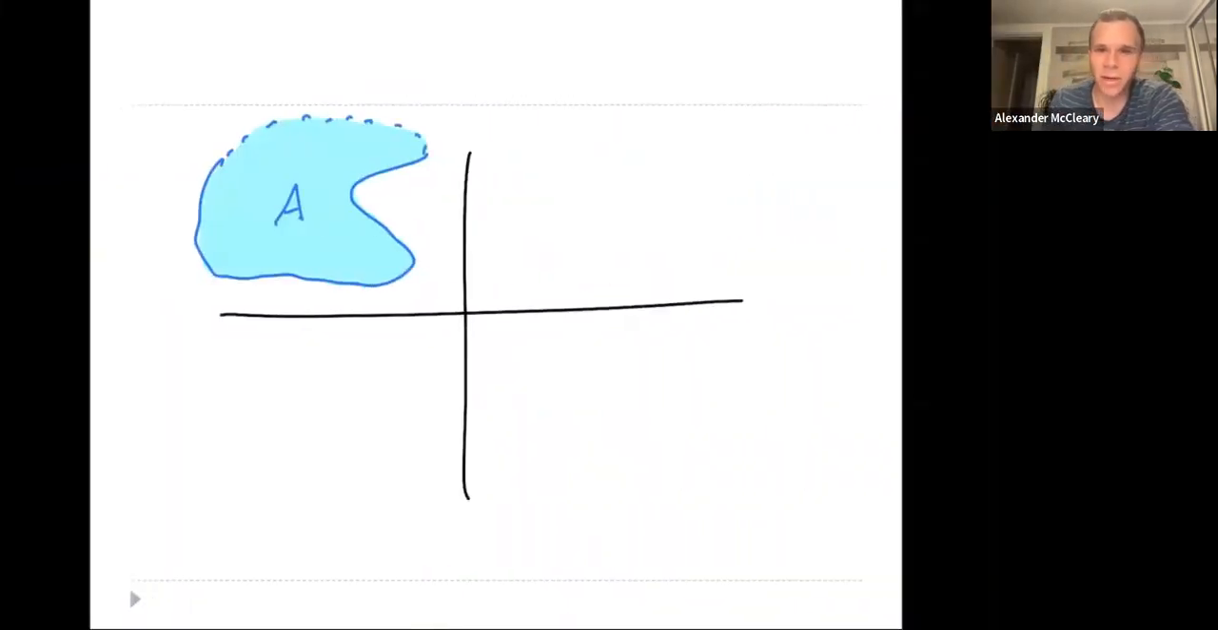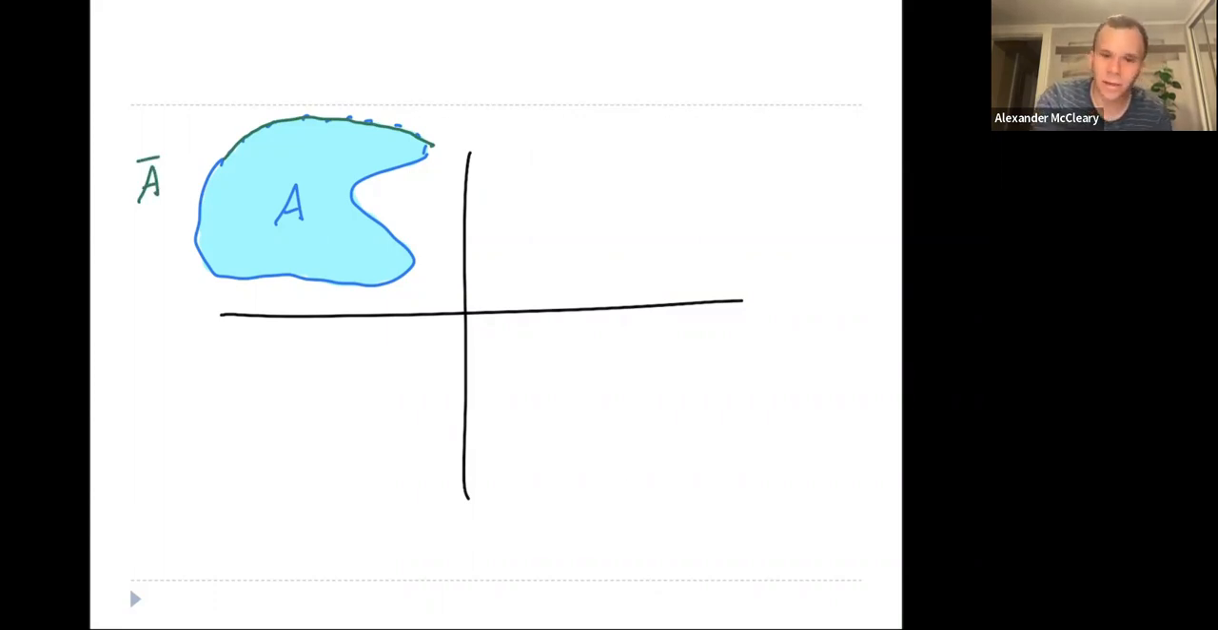So let's look at an example now. So here we're in Euclidean space, and this is our set A. So the closure here is going to look like all of A, except we're also going to include this part here that was left out. So this is the closure of A, which we're going to write as A bar.